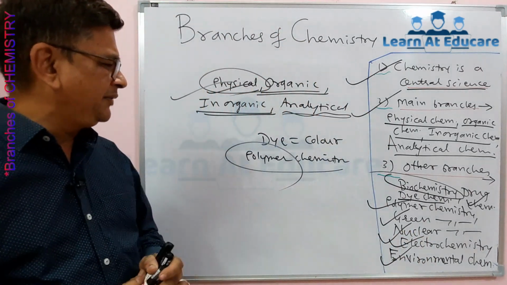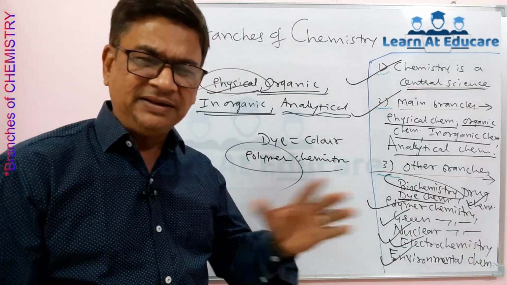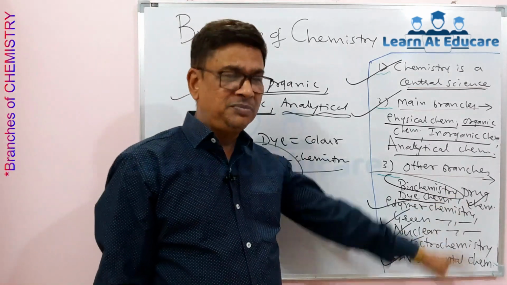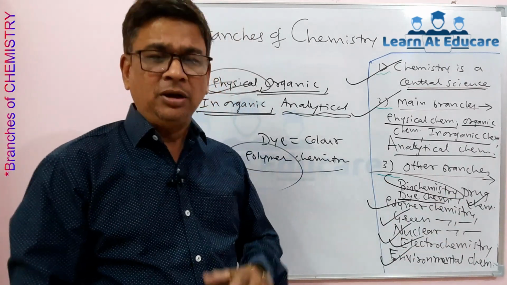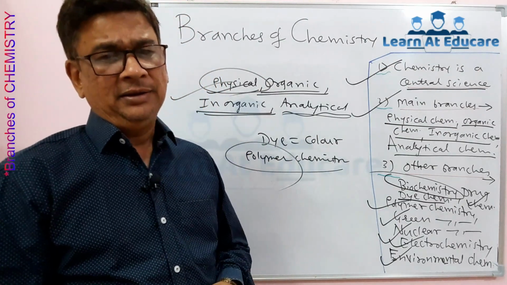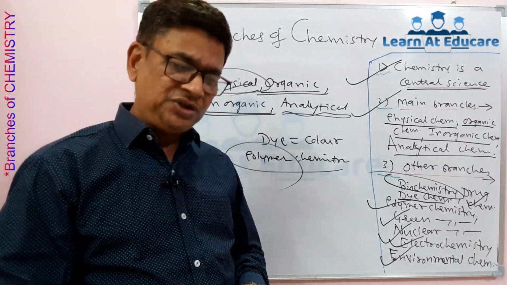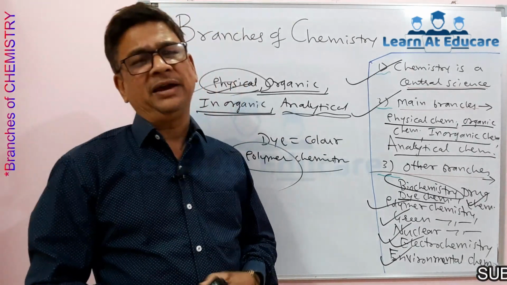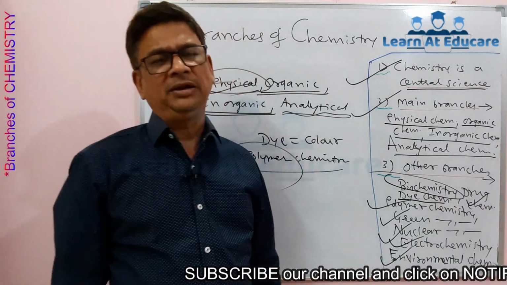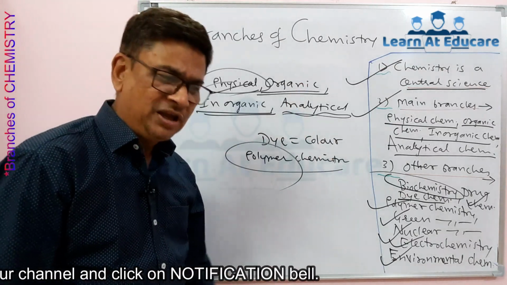Now it is much related with green chemistry. We know we should protect our environment by this and that measure or some protection methods. For the protection of the environment, a lot of methods nowadays are used or applied, even those suggested by government and some scientists, and we should use the laws given by green chemistry, used in the study called environmental chemistry. So these are some main branches and some other branches of chemistry.